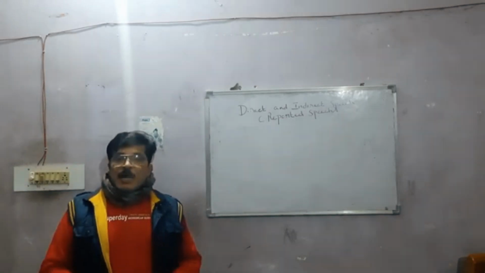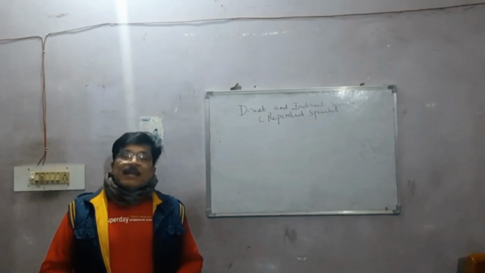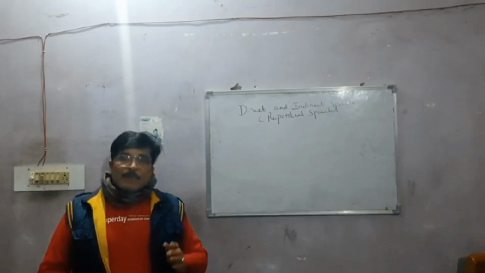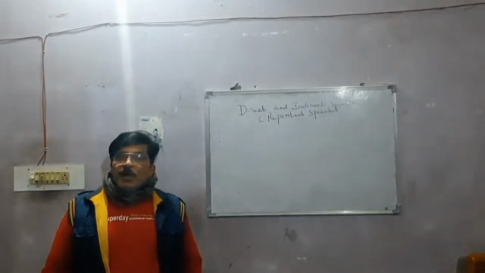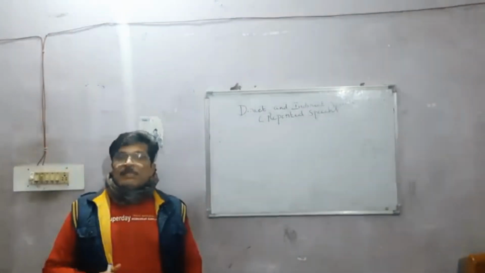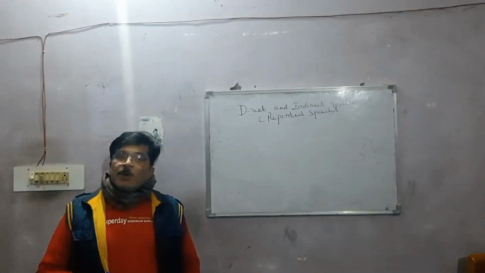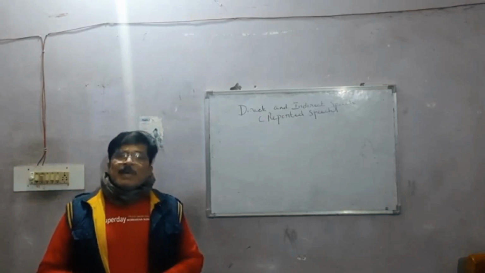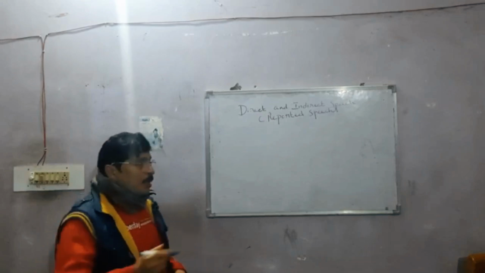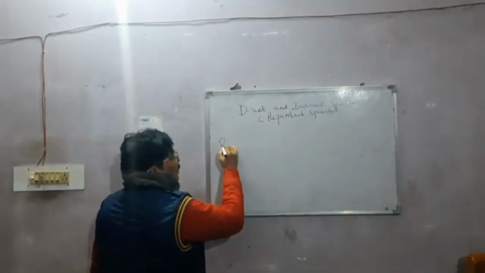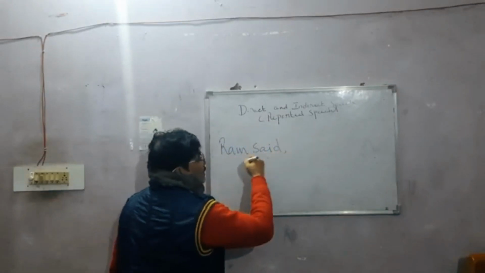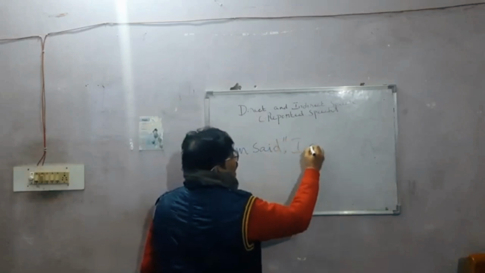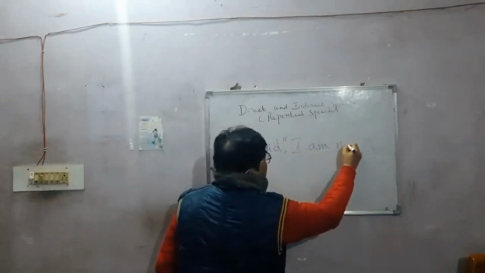Now, I'm going to start the lesson direct and indirect speech. First of all, when you learn direct and indirect speech, you have to learn some particular rules. That is very, very important. Now, I'm going to write a sentence on the board. For example, Ram said, I am not well.